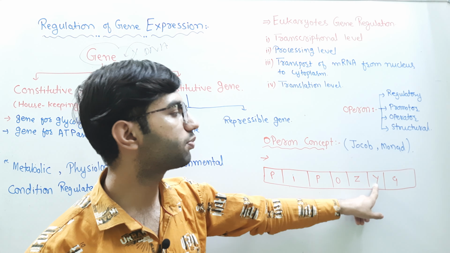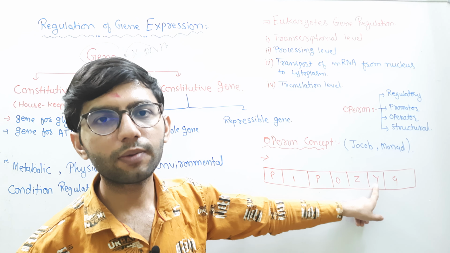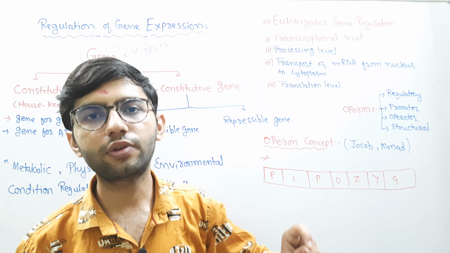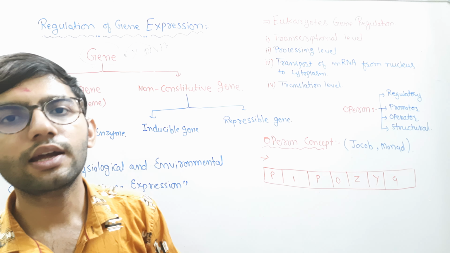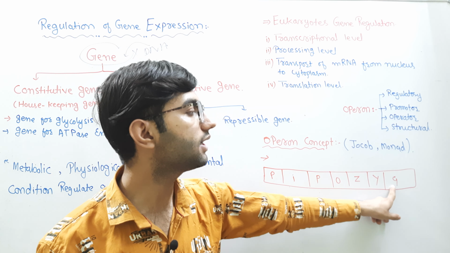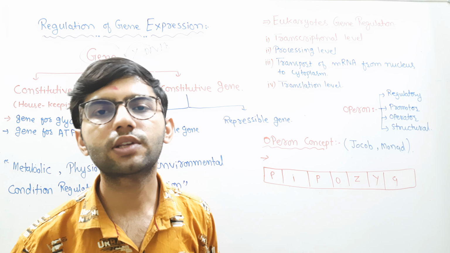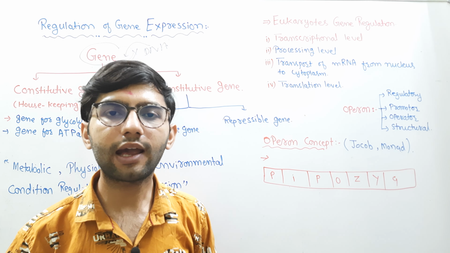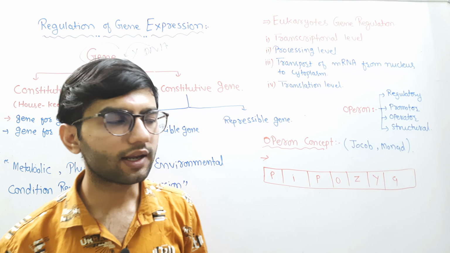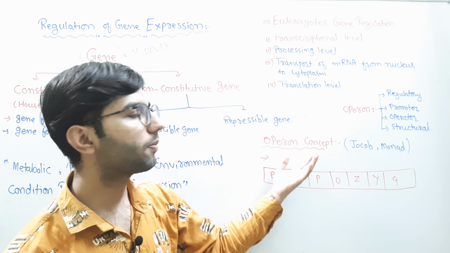The Y gene is responsible for the formation of the permease enzyme, which increases the permeability of the cell membrane to take in lactose. The A gene produces transacetylase, which is responsible for the transfer of the acetyl group from acetyl-CoA to beta-galactosides. So that is the concept of the operon.